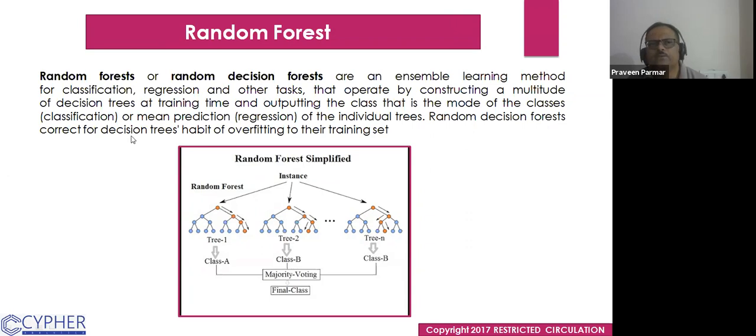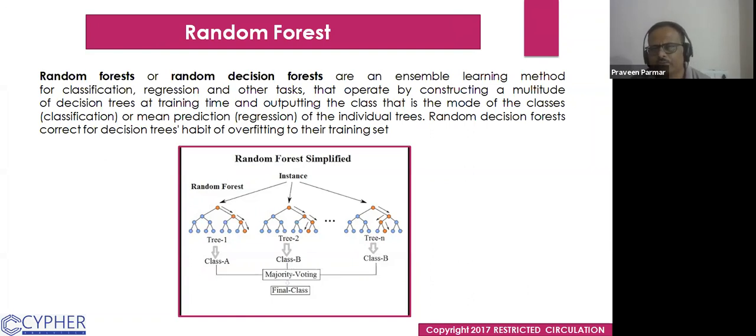Random decision forests correct for decision trees' habit of overfitting to their training set. I have told you many times that a decision tree is always biased to the training data. It is overfitting, so the random forest rectifies that deficiency.